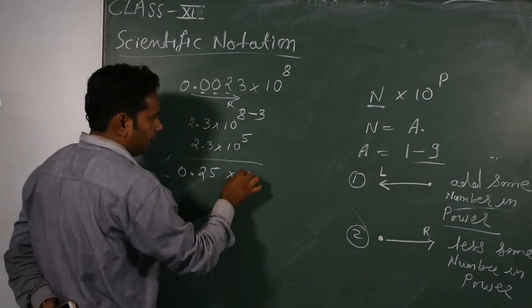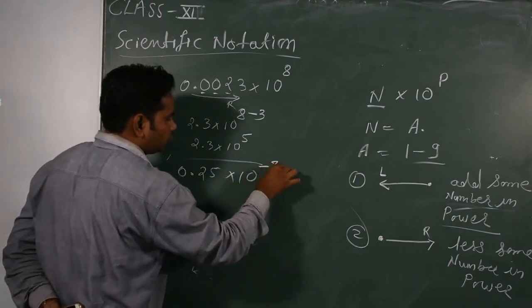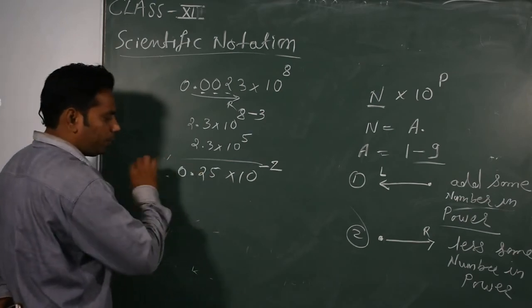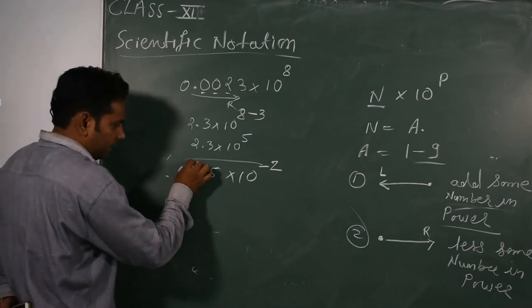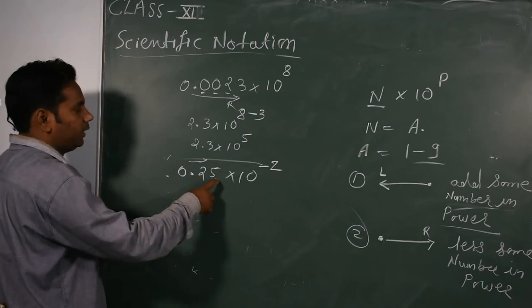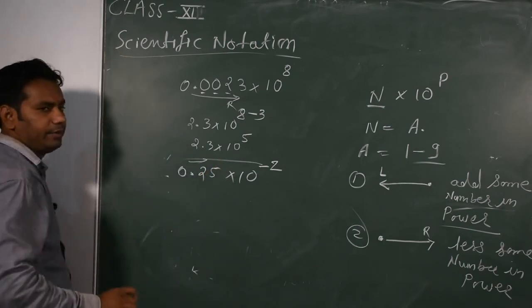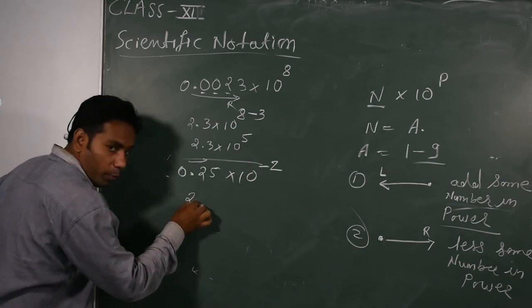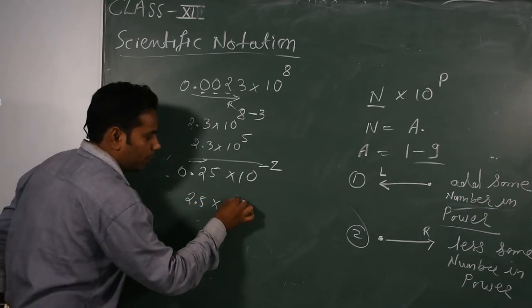Done. Again, I have one more example: 0.25 into 10 to the power minus 2. Again, if I move the decimal point to the right side, between 2 and 5, this number converts into scientific notation. So I put 2.5 into 10 to the power minus 2.